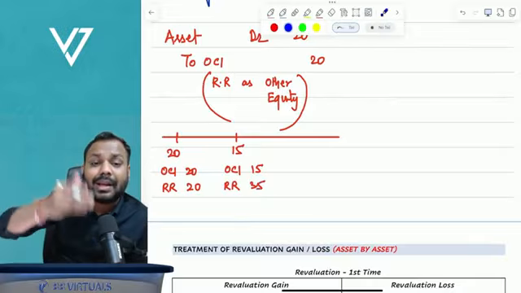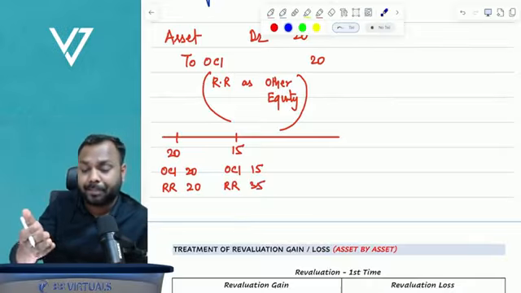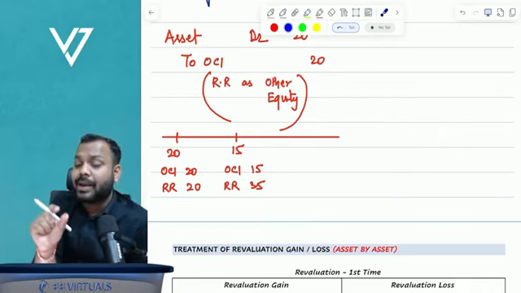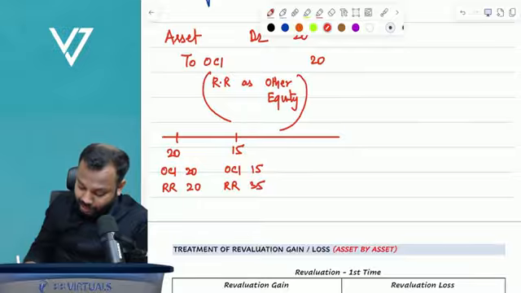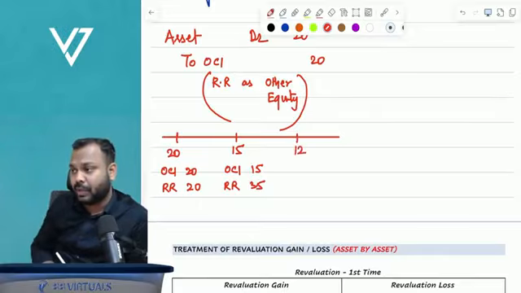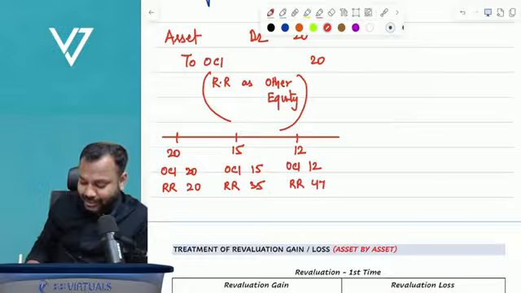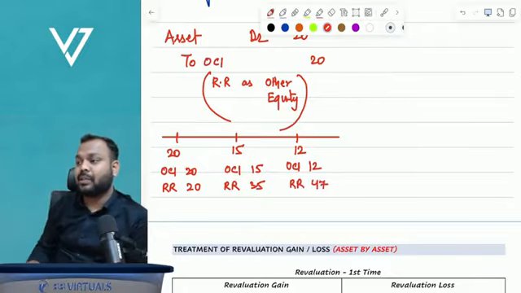So for the year, revaluation gain goes to other comprehensive income, but it is accumulated as part of revaluation reserve. Let's suppose we get a revaluation gain of 12. In other comprehensive income I will report 12, but in revaluation reserve it will become 47. I believe you are understanding this point.